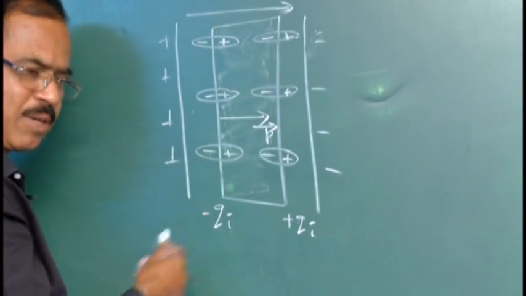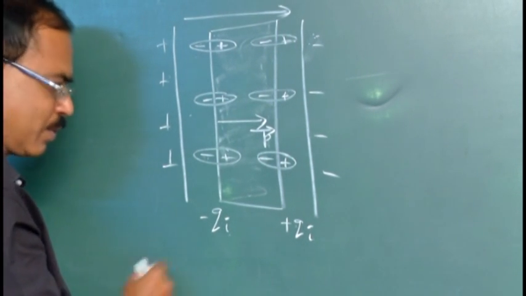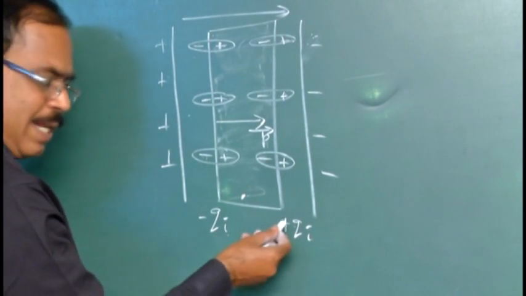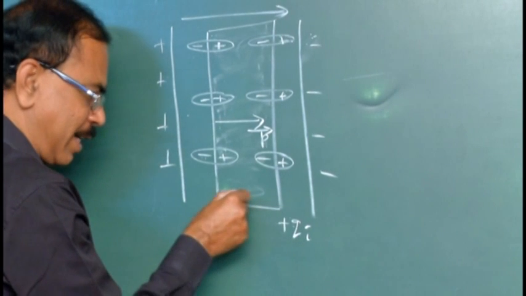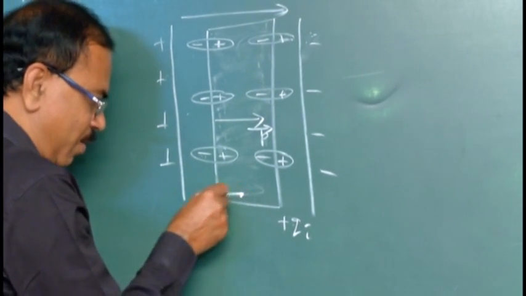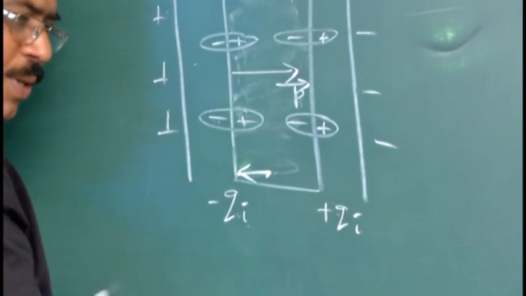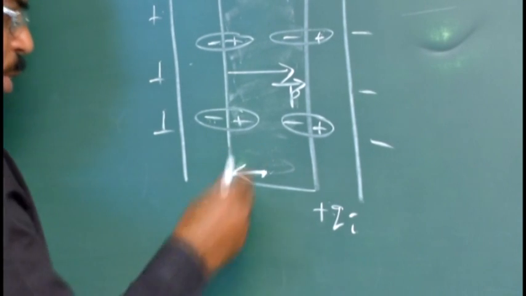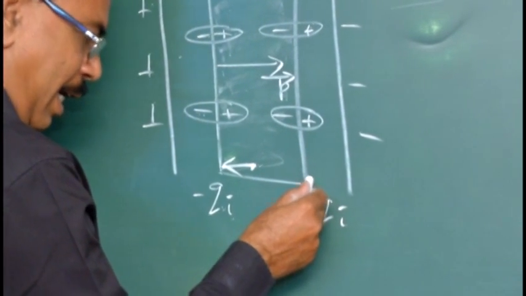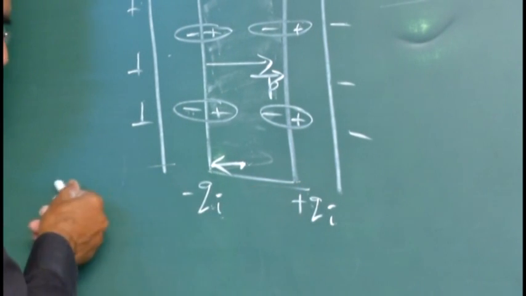You know what is the direction of electric field? Away if it is positive charge. Say in this medium at this point, what is the direction of electric field? If it is positive charge, away. If it is negative charge, towards. So if it is positive charge, at a point it is acting away from the positive charge.